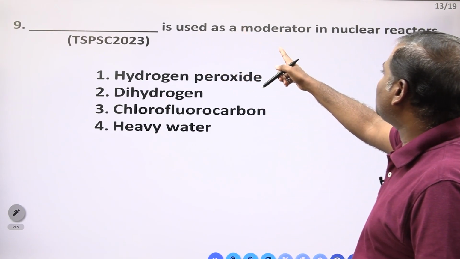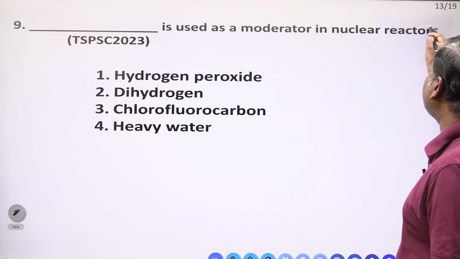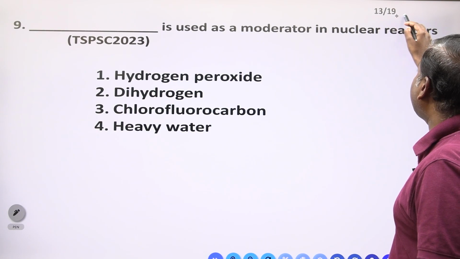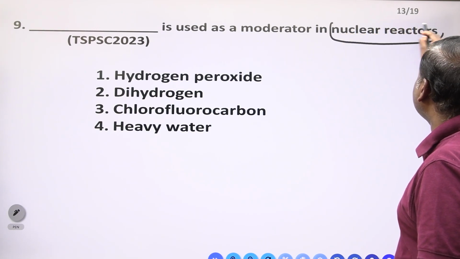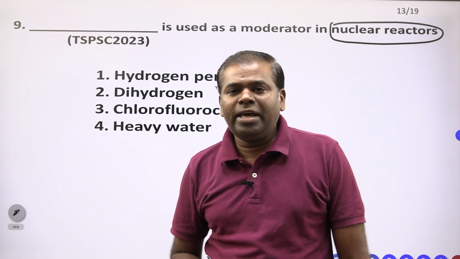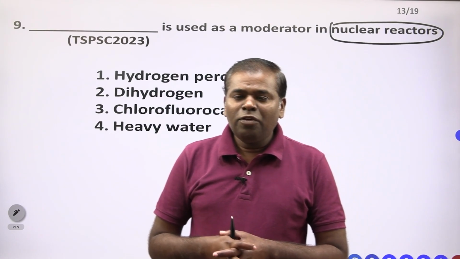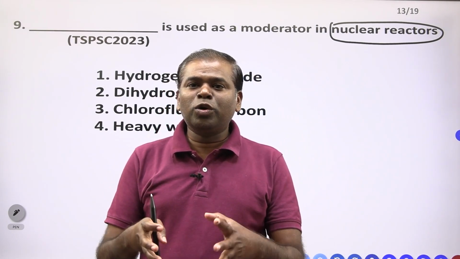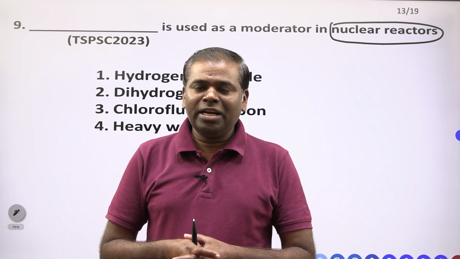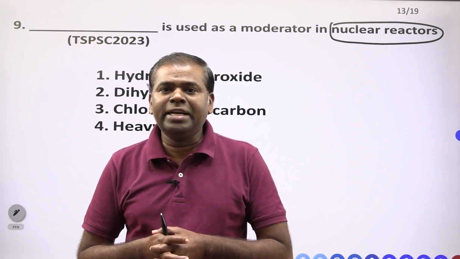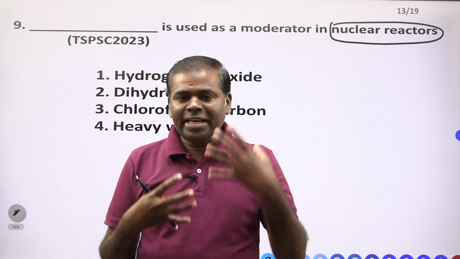Which is used as a moderator in the nuclear reactor? Already I introduced A.S. Rao. A.S. Rao is the first Indian nuclear reactor introduced to India. Not only in India, Asia also.